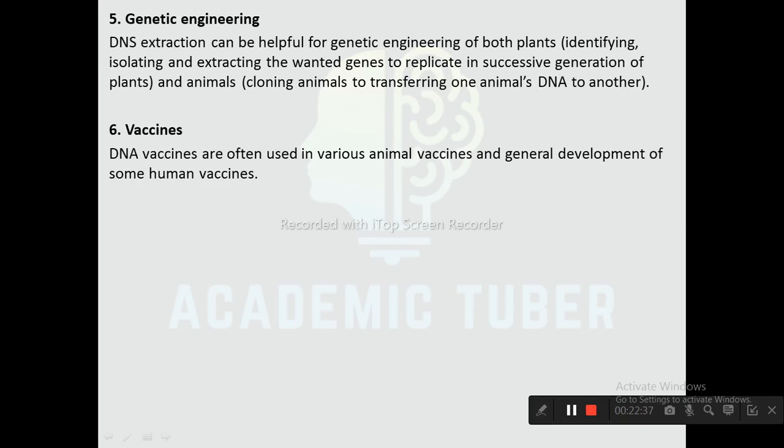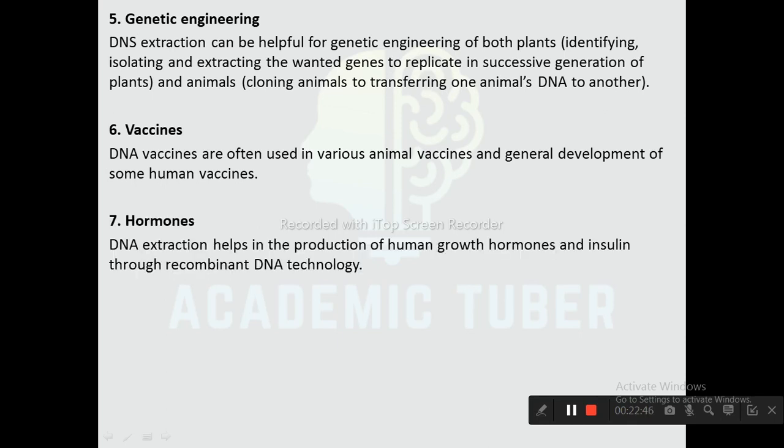Next one is vaccines. DNA vaccines are often used in various animal vaccines and general development of some human vaccines. Next one is hormones. DNA extraction helps in the production of human growth hormones and insulin through recombinant DNA technology.